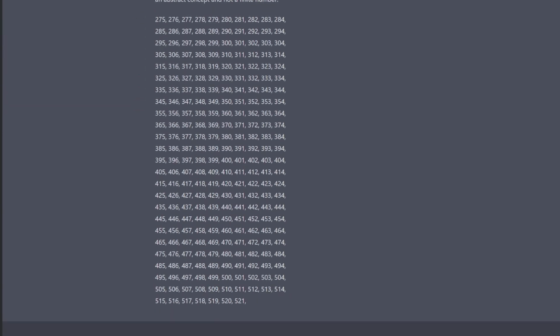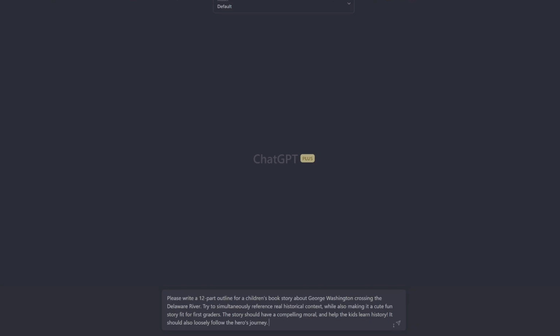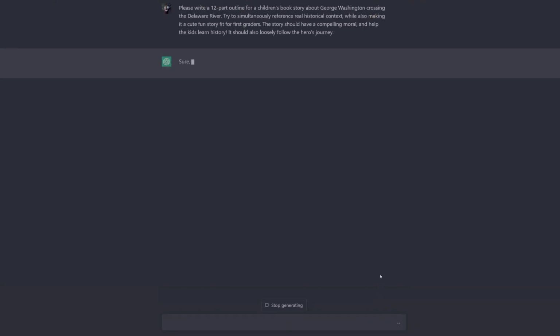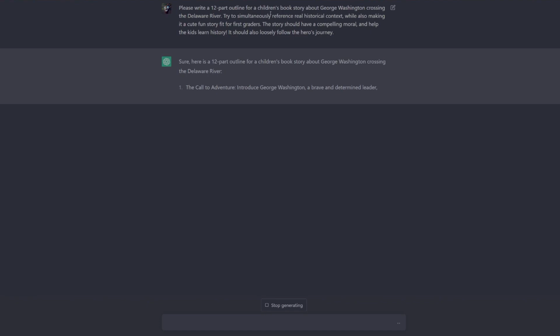That's why I had ChatGPT begin by generating an outline for the book. This outline serves as a framework that you can reprompt ChatGPT with so that it stays on topic. I wanted my outline to be based on the parts of a hero's journey so that the story would have a clear beginning, middle, and end.